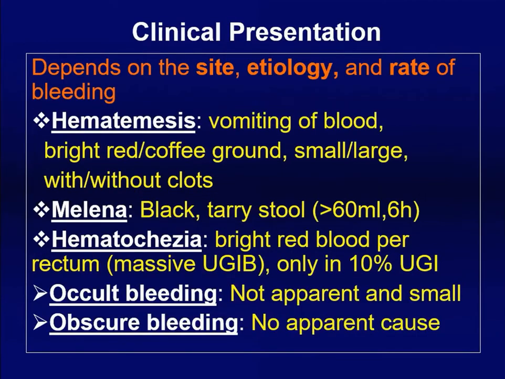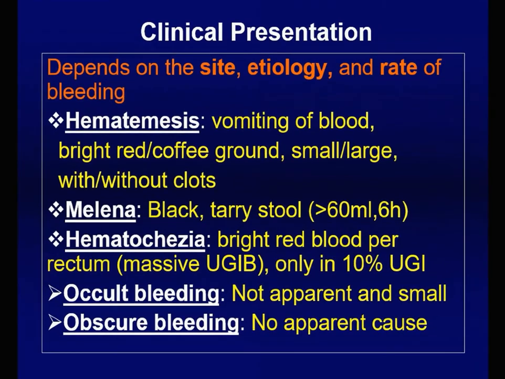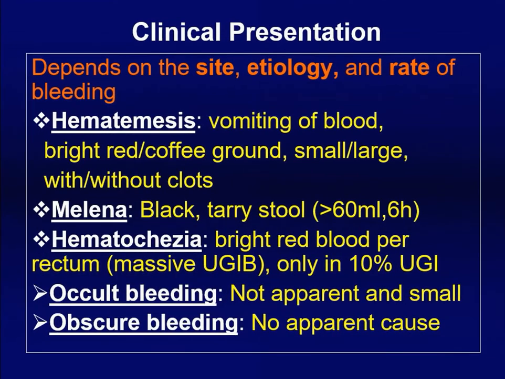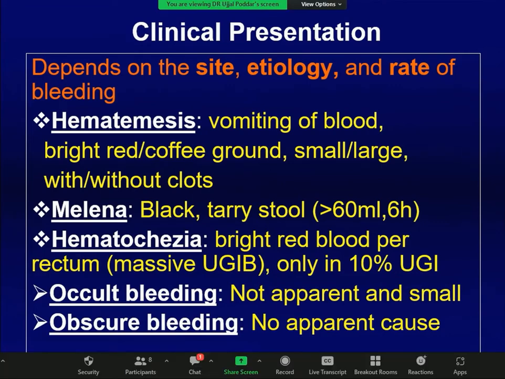Now, how do they present? The presentation depends on the site of bleeding, etiology of bleeding, and the rate at which it is bleeding. Commonest presentation is hematemesis, meaning vomiting blood, which may be bright red or coffee ground. Bright red indicates brisk bleeding. When it is altered coffee ground, it means it is a slow bleeding mixing with food and coming out. The quantity may be small or large. It may contain clots. One fistful of clots signifies 500 ml of blood, so it indicates massive bleeding.